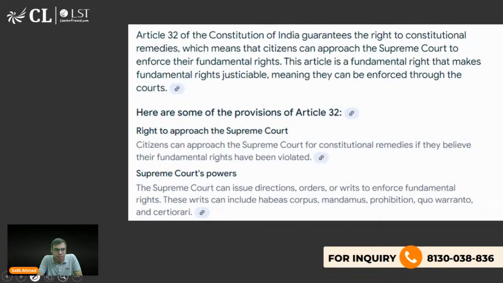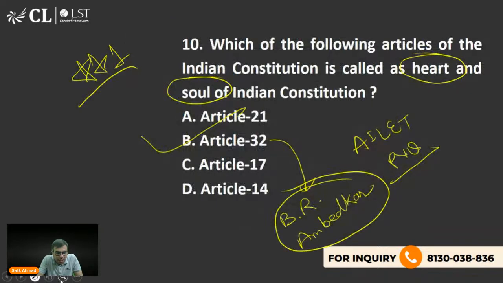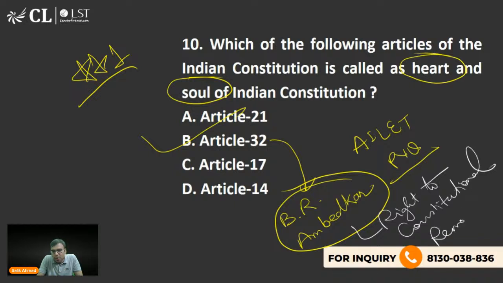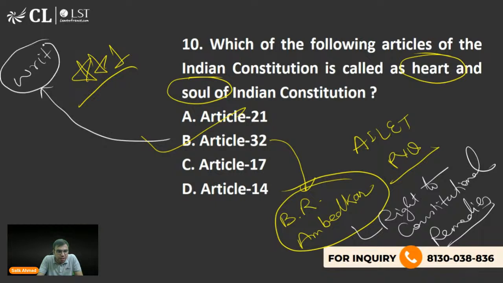ठीक है. So you should know about this. Article 32 जिसको right to constitutional remedy भी कहते हैं, ठीक है. This is also called as right to constitutional remedy. There are 6 fundamental rights and the 6th one is this. Why it is called as right to constitutional remedies? Because if your fundamental rights are violated, with the help of Article 32 you can file a writ petition in the Supreme Court. Writs आपने सुना होगा, writs. So that is what you should know.